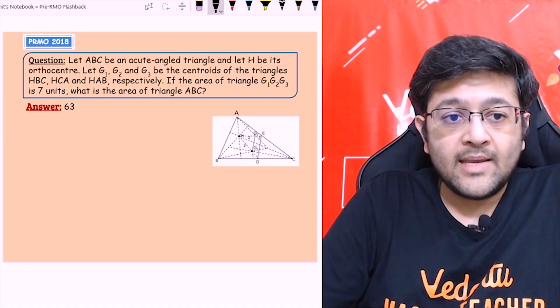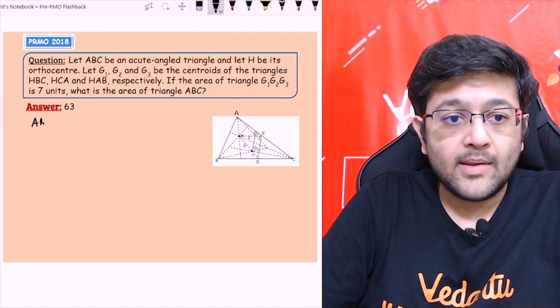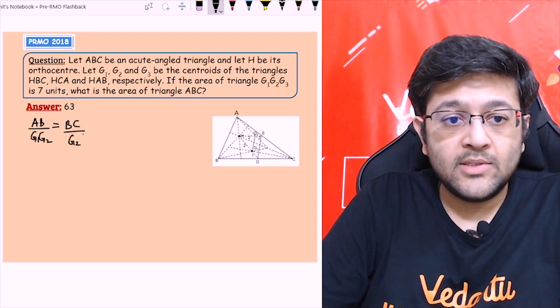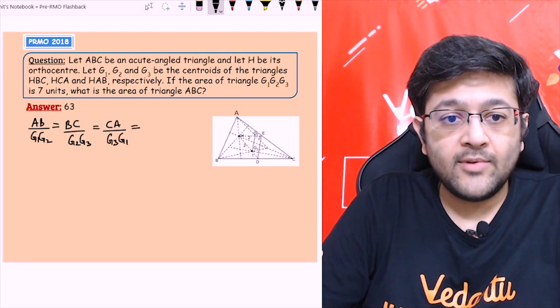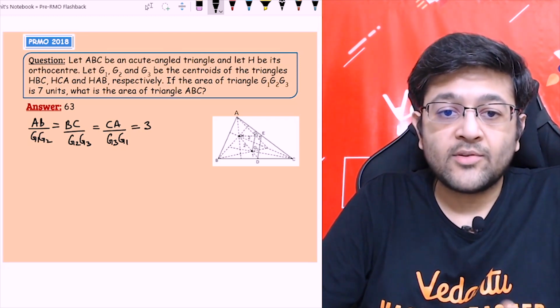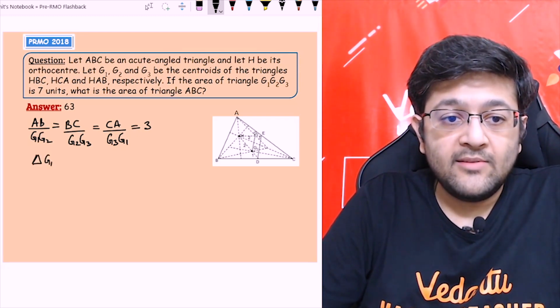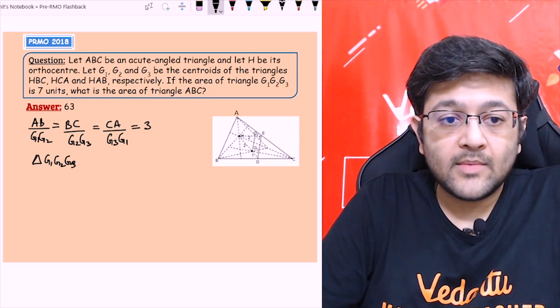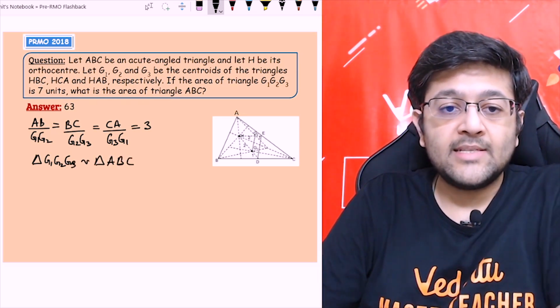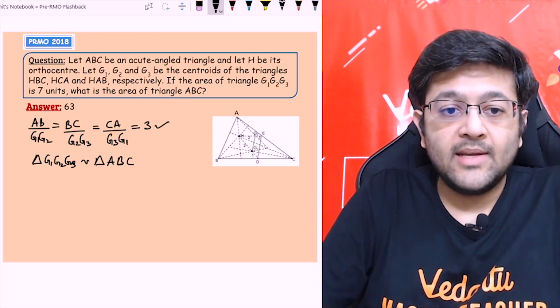Let me write it also: AB upon G1G2 is equal to BC upon G2G3 is equal to CA upon G3G1, which will be equal to 3. So both of these triangles are similar. The triangle G1G2G3 is similar to triangle ABC, right? The ratio of all the three sides is constant, that is 3, same.